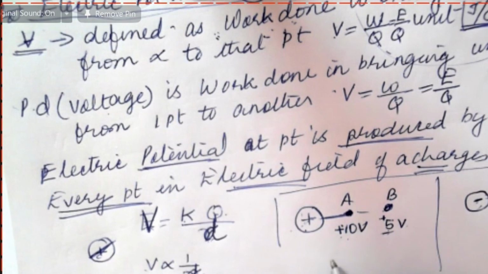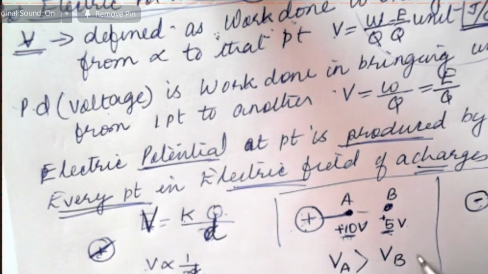Now, what you have to tell me is, potential at A and potential at B, which is bigger? Is positive 5 bigger than positive 10? Look at the number. A is greater than B. A is greater because this is plus 10.